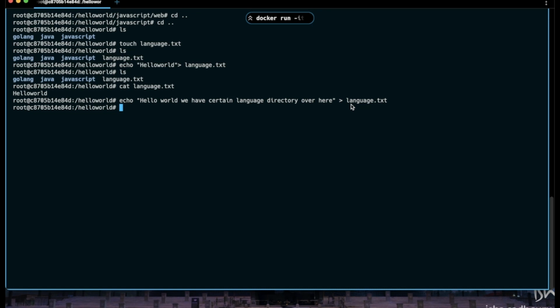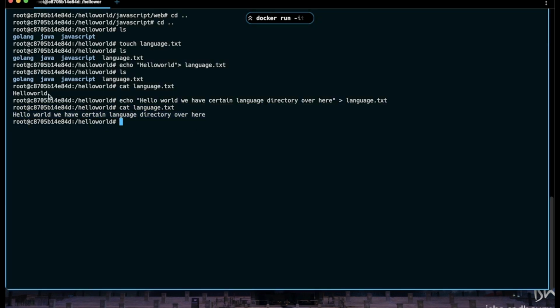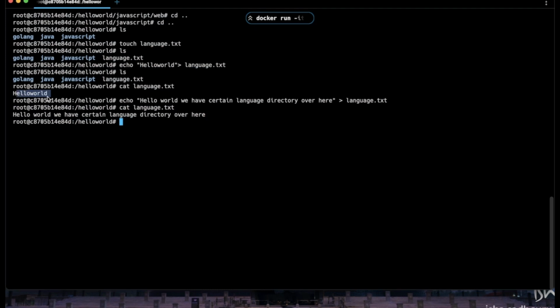So if we just peek inside the language.txt, we can run the command cat language.txt, and here you will see "hello world, we have certain language directory." So basically this has removed the earlier characters that we had put inside the language.txt, and it is replaced with this one. This is one of the ways, but there are other ways as well.